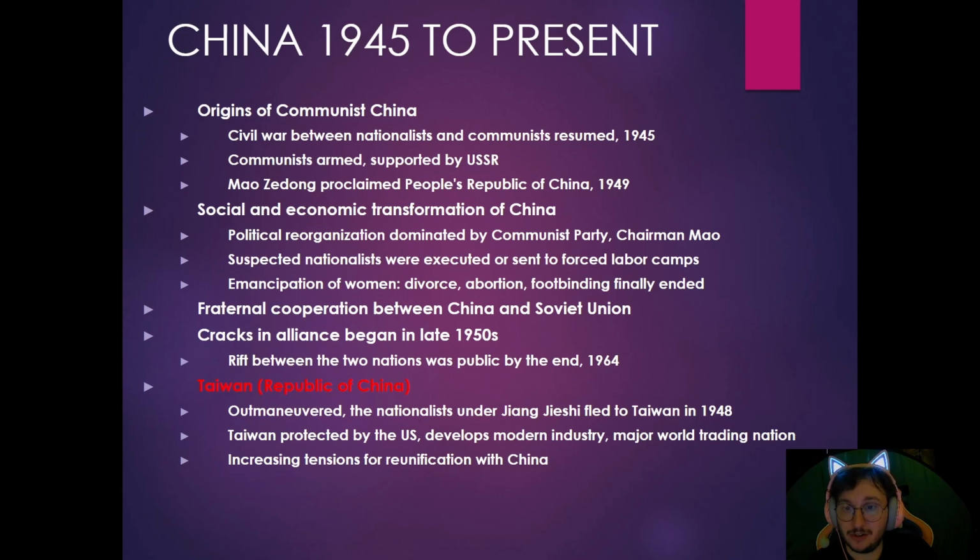As I mentioned earlier, the nationalists were going to flee to Taiwan. The nationalists under Chiang Kai-shek fled to Taiwan in 1948. Now, they will be protected by the United States, and they will develop their own modern industries. They're going to be part of the major world trading nation. We talked before of how they're like a little tiger. There will be increasing tension for reunification with China. Taiwan doesn't recognize them as a country.